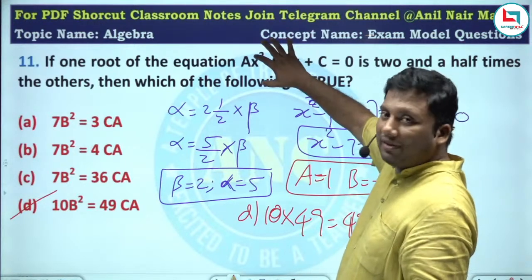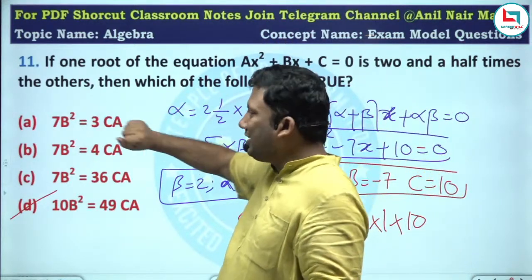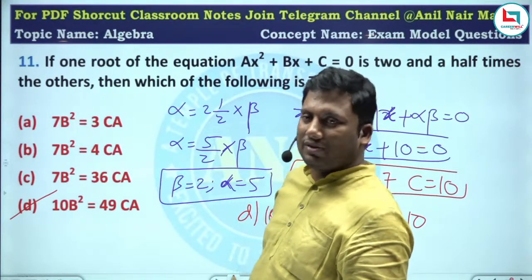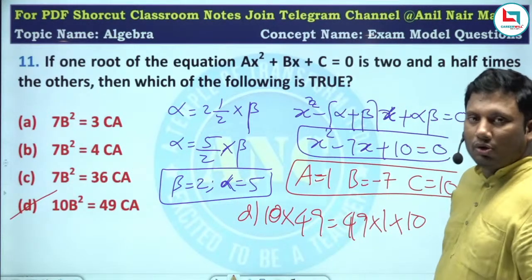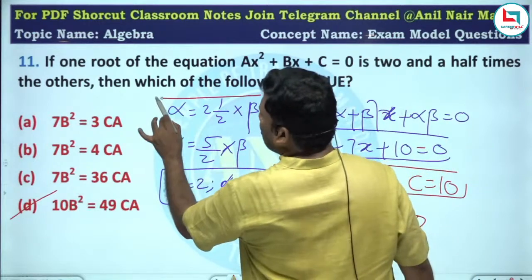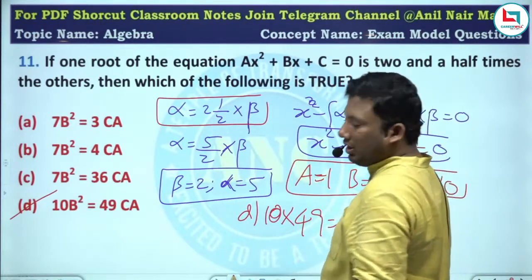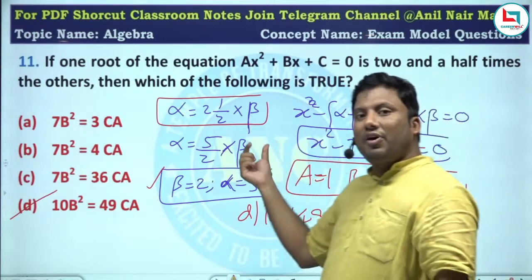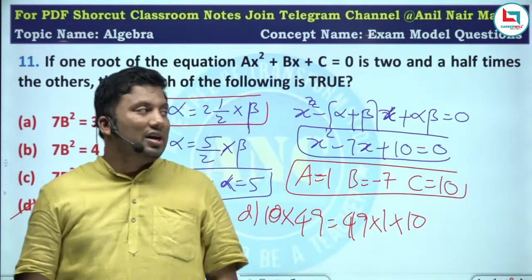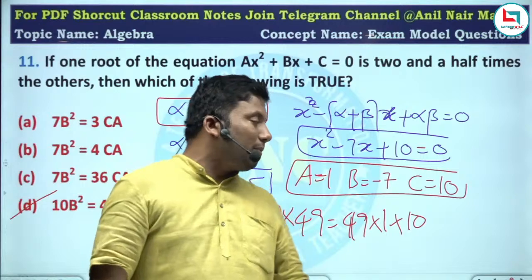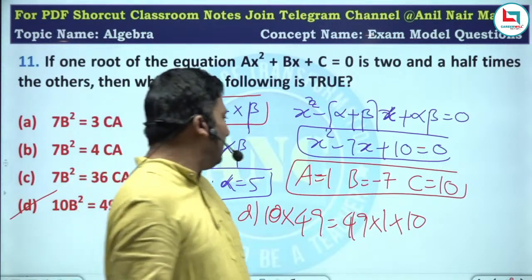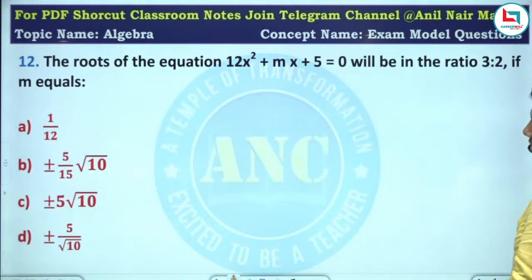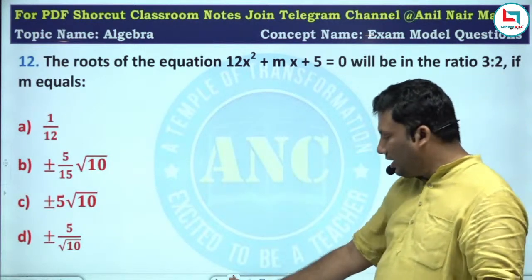Question contains variables, answer contains variables. What can you do? You can do substitution. If one root is 2.5 times the other root, if beta is 2, alpha is 5, the generic form of the quadratic equation will be x square minus (alpha plus beta) x plus alpha beta equivalent to 0, that is x square minus 7x plus 10 equivalent to 0. I hope the idea is clear.